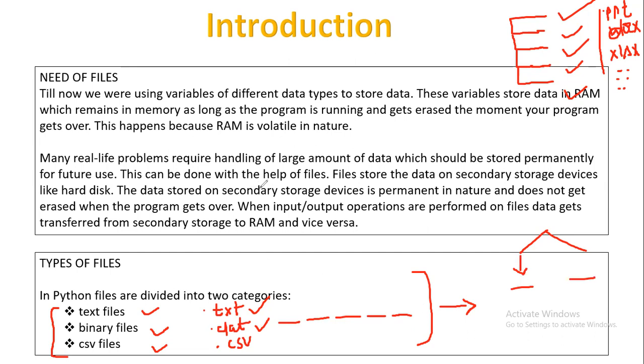The information which is here right now is temporary. That means if I try to close it, it will ask me to save this entire thing. If I say no, it will not save it anywhere else. So right now everything we are dealing with is within the RAM. But the content which you have retrieved from this presentation was there within the hard disk, right? It was there in the secondary storage device.